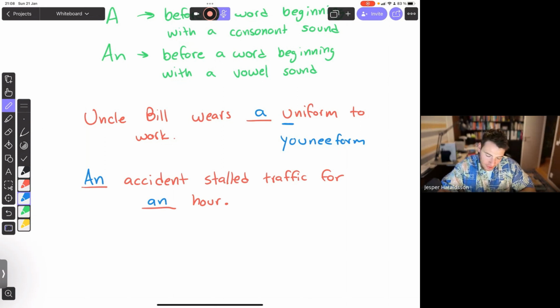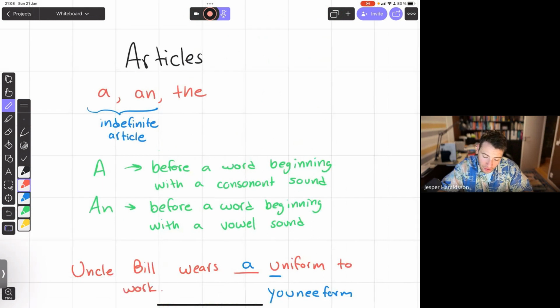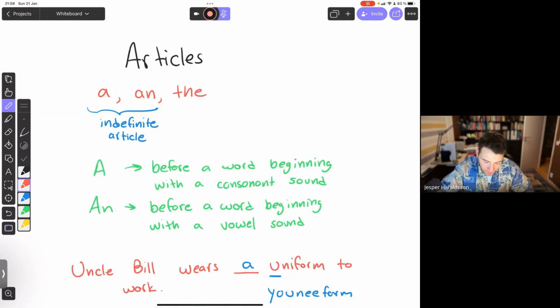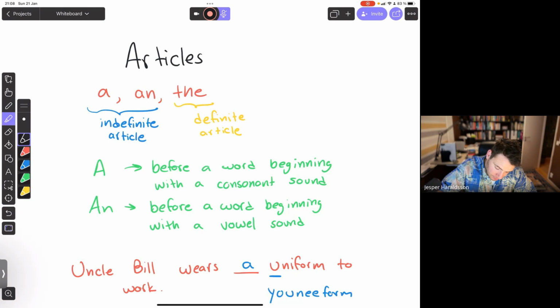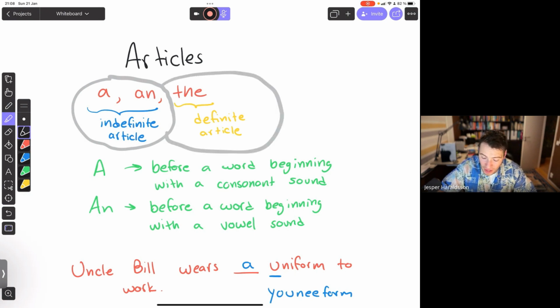Then we have one article left that we introduced at the start, don't we? The article the. And we'll use yellow here. That we call a definite article. So we have two here: these are indefinite articles, a and an. They're general. And we have the. That's a definite article.